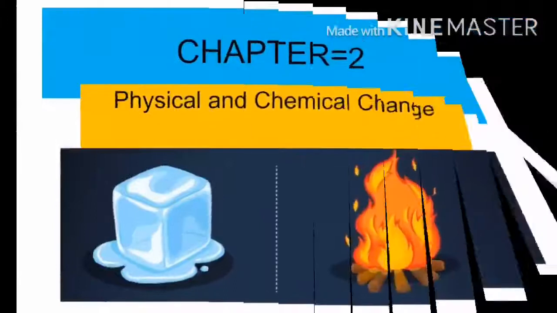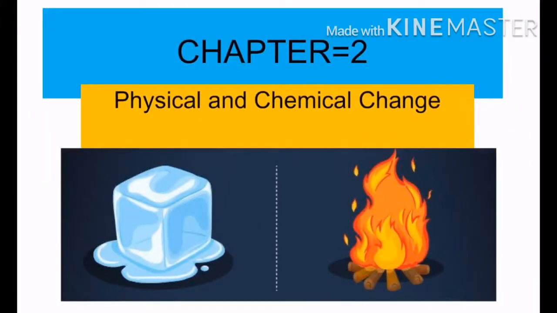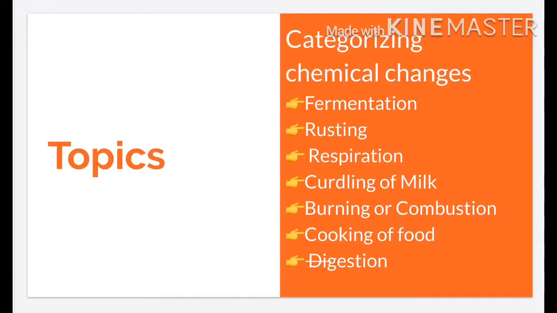This is our chapter number 2, that is physical and chemical change, and today we are going to start our last topic of this chapter, that is categorizing chemical changes. First one is fermentation, then rusting, third one is respiration, then curdling of milk, then burning or combustion, then cooking of food, and the last one is digestion. So we will start from the fermentation, that is a chemical change.